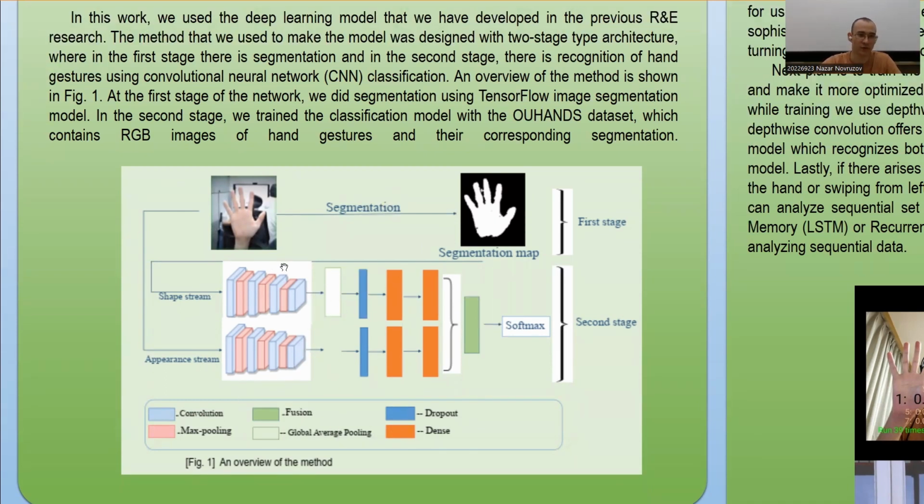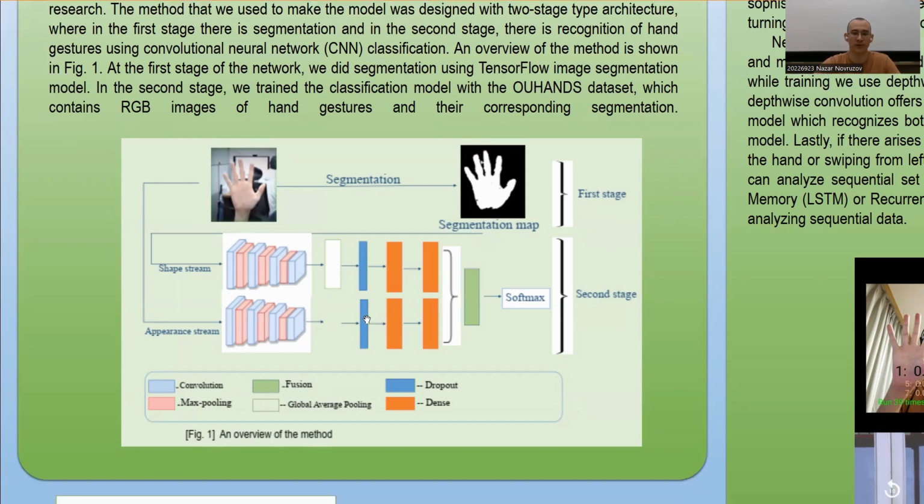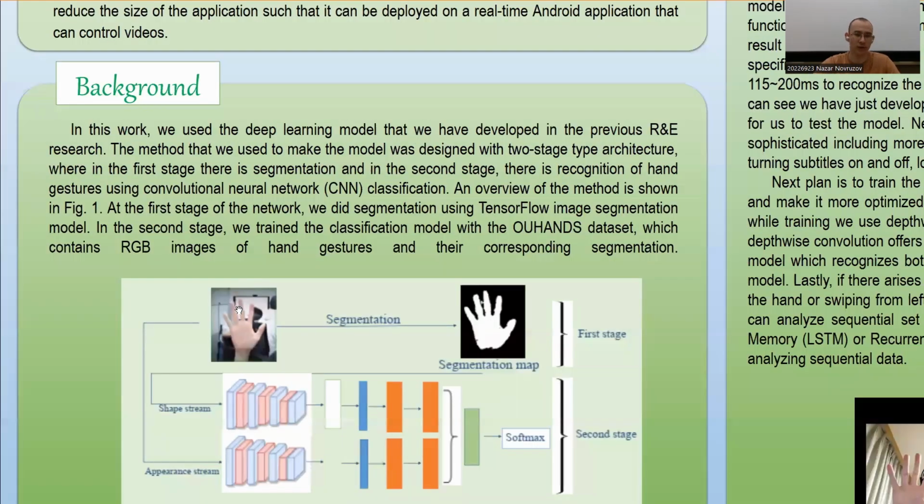As you can see, at the first stage of the network, we did segmentation using a TensorFlow image segmentation model. And in the second stage of the model, we trained the classification model with the OHANS dataset, which is available publicly on the internet, which contains RGB images of hand gestures and their corresponding segmentation. So this is the overview, and that's the model that we used.